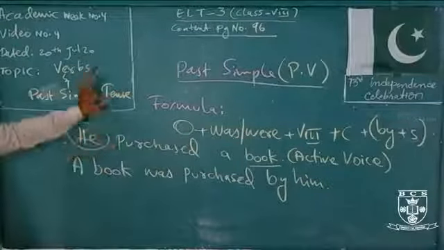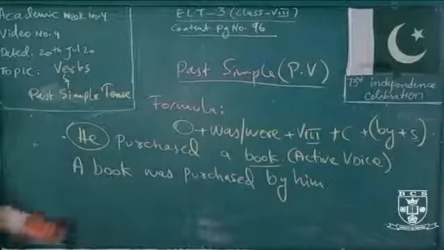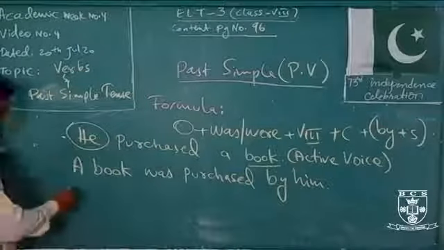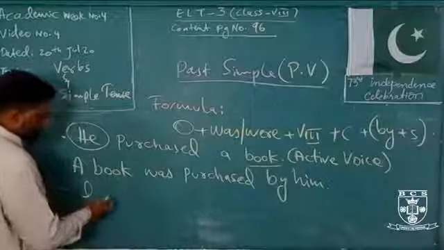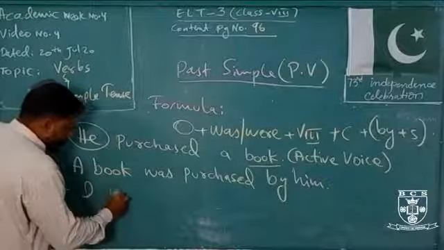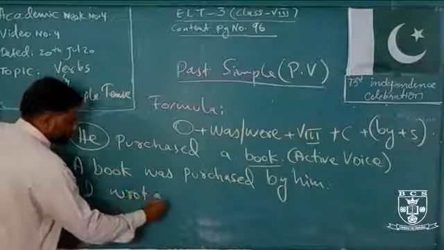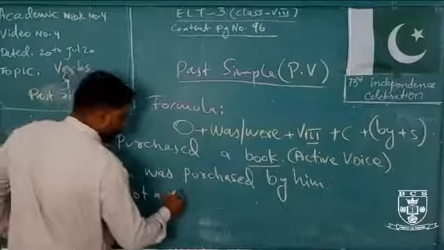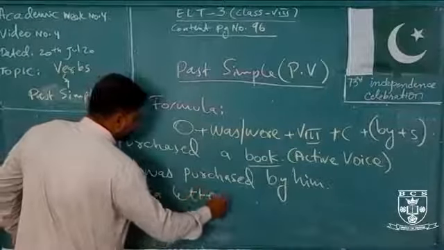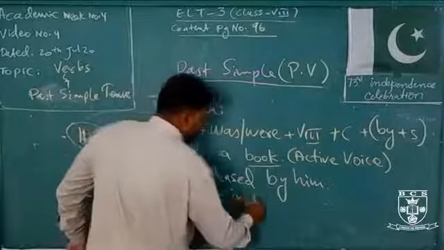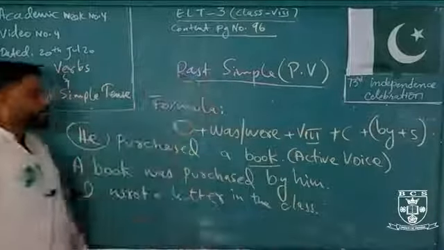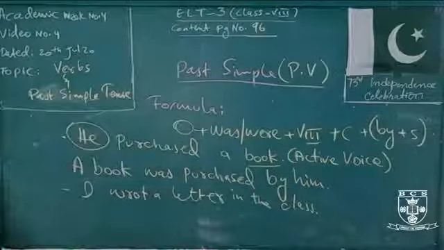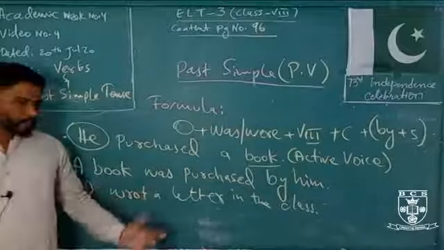In the same manner, for example, if I write another sentence: I wrote a letter in the class. Okay, what you will be doing, first you will find the object.